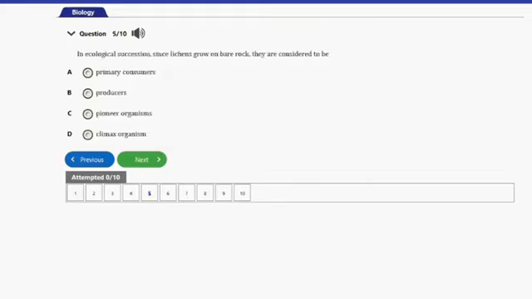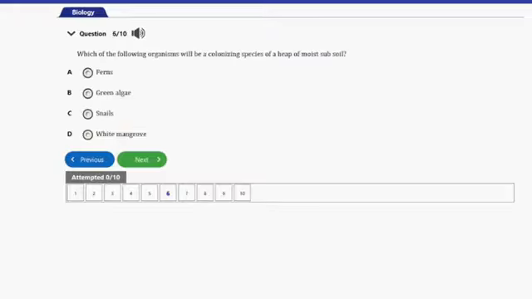That's question number 5. It says, in ecological succession, since lichens grow on bare rock, they are considered to be A. Primary consumers, B. Producers, C. Pioneer organisms, and D. Climax organisms. The answer to this question is option C, and that's pioneer organisms. Let's consider the next question.